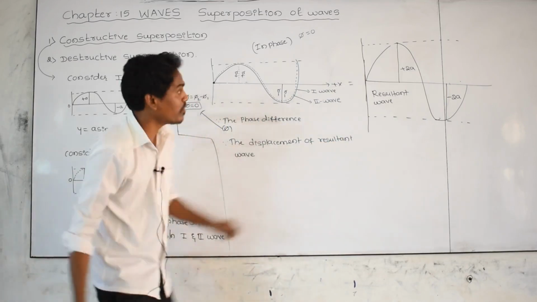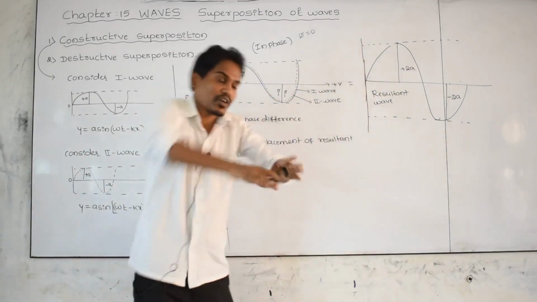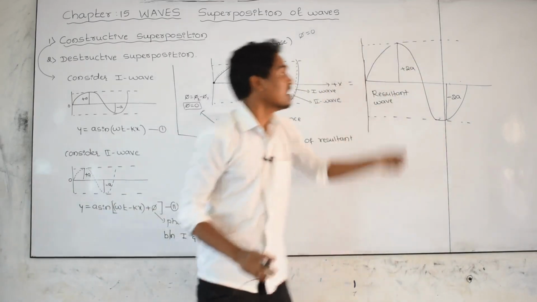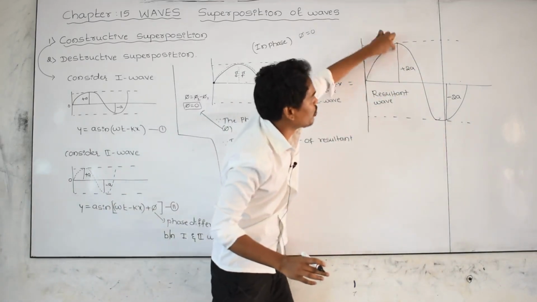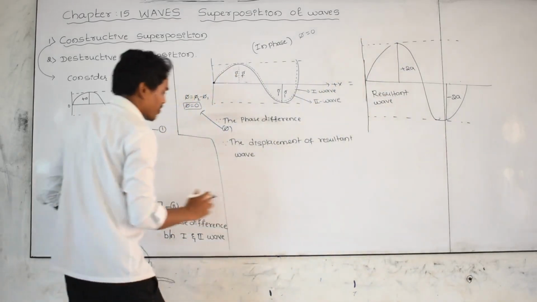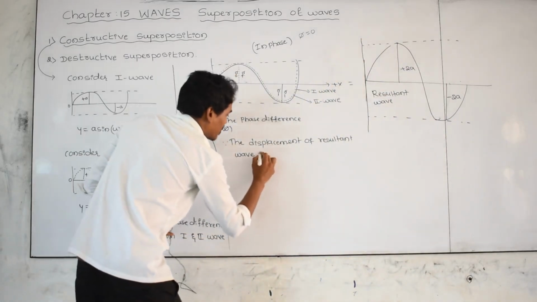What is the resultant wave? This is the resultant wave. Its displacement, this is the y value. This displacement can be given by